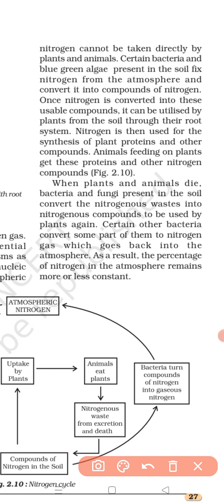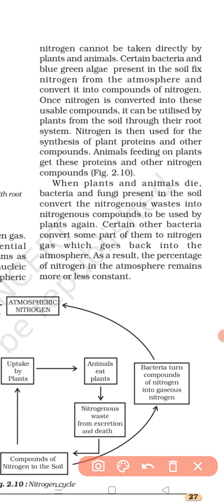Are you getting it? How can this be done? How can this nitrogen gas be converted into nitrogen compounds? By certain bacteria, like rhizobium bacteria, like blue-green algae, which are present in the soil, and they can fix nitrogen from the atmosphere and convert it into nitrogen compounds or compounds of nitrogen. Are you getting it?